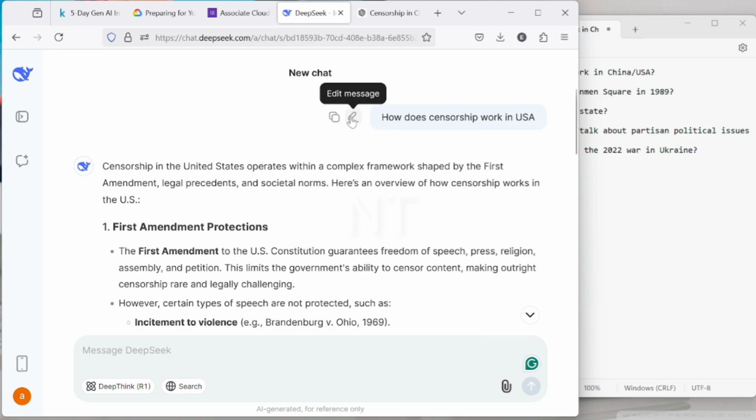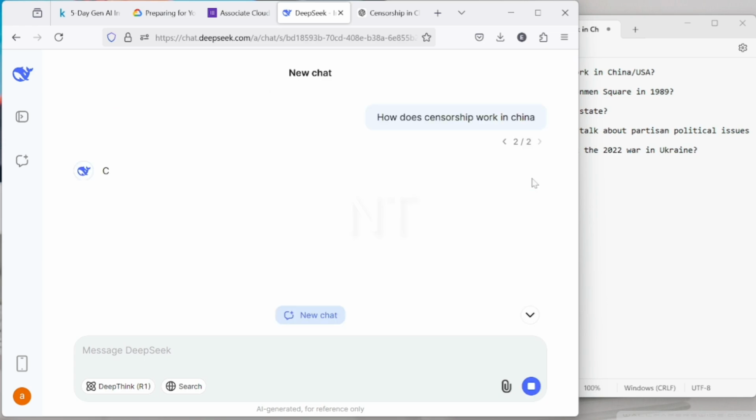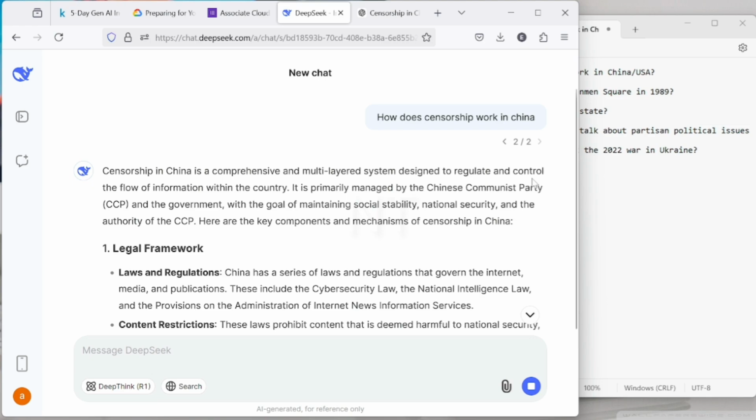Let me edit this same question and instead of US, let me make it China. Okay, according to DeepSeek, censorship in China is a comprehensive and multi-layered system, the same as GPT gave it to us.